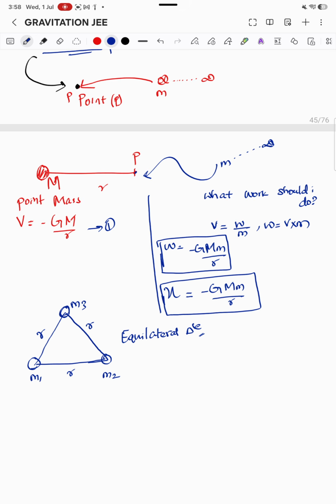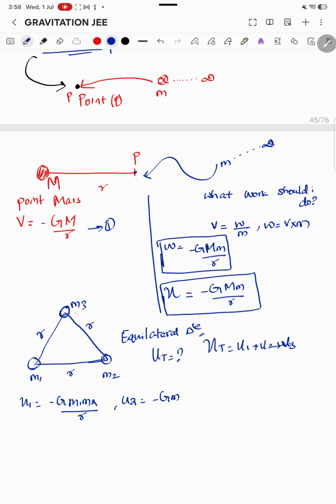What is the energy of the complete system that is keeping them together? That is, what is the total potential energy of the system? In order to find that, we must add the potential energies, right? The total potential energy is U1 plus U2 plus U3. So U1 can be found, which has already been found: minus G m1 m2 divided by r, and U2 is minus G.